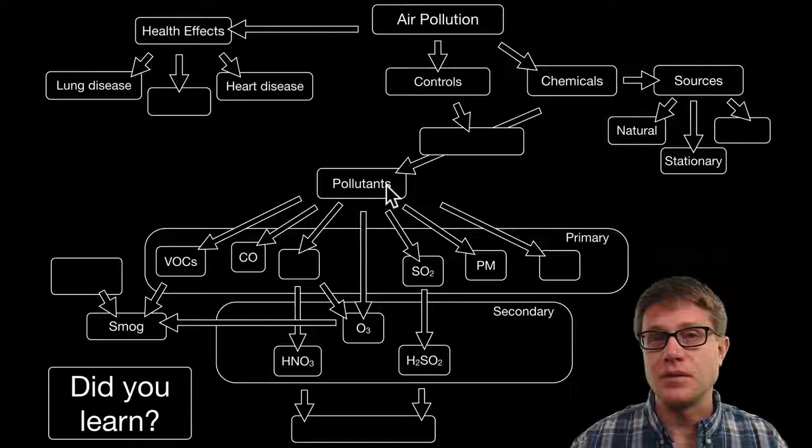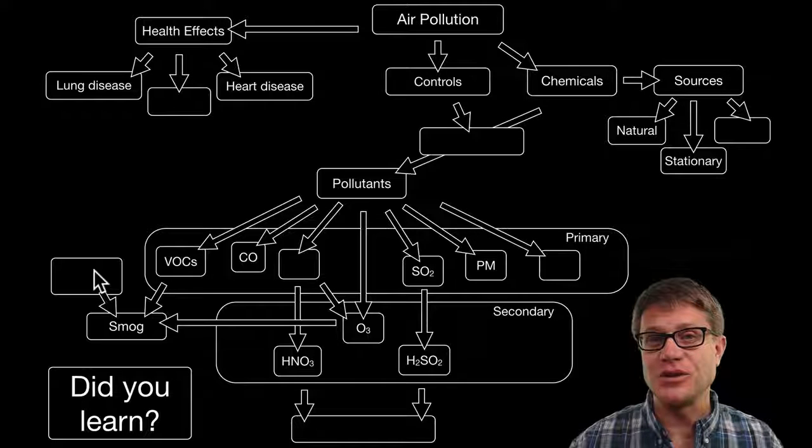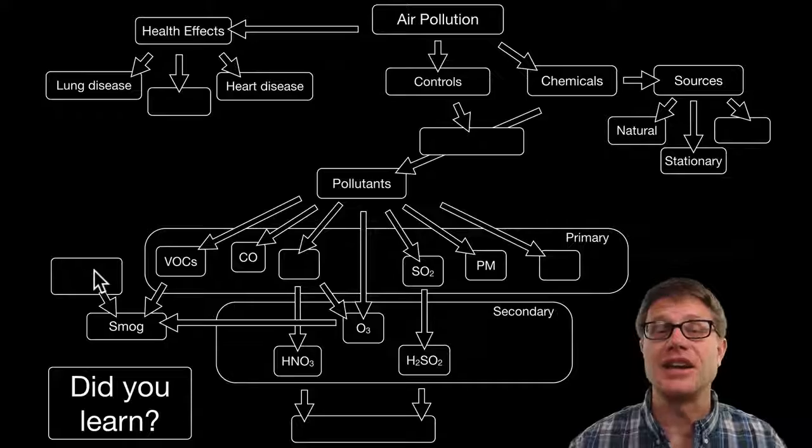If we look at the pollutants themselves, again, in review, it's VOCs, carbon monoxide, NOx. That produces nitric acid. We have sulfur dioxide, particulate matter, and then things like lead. These acids can lead to acid deposition, and the combination of all these produces smog, which is exacerbated by temperature inversions. And so that's air pollution. It's deadly if we don't regulate it, and I hope that was helpful.